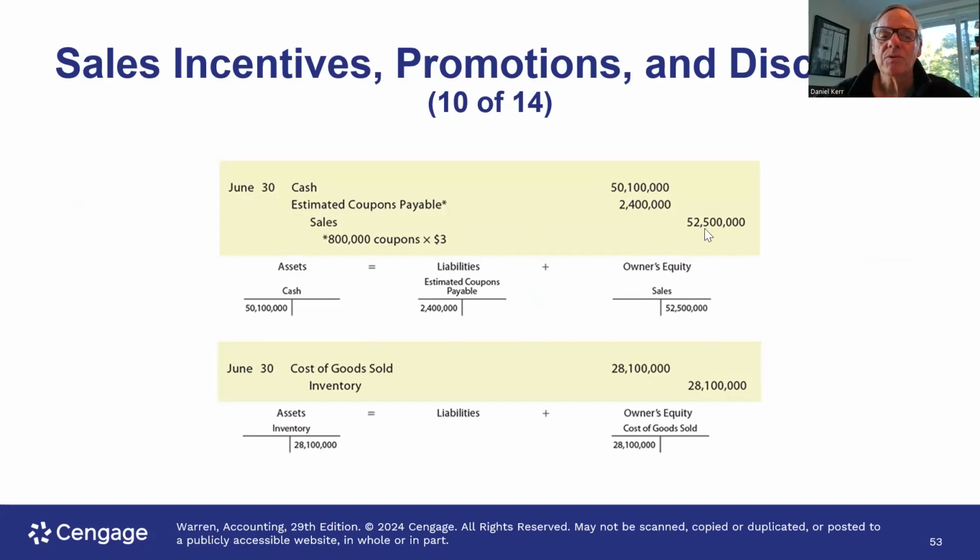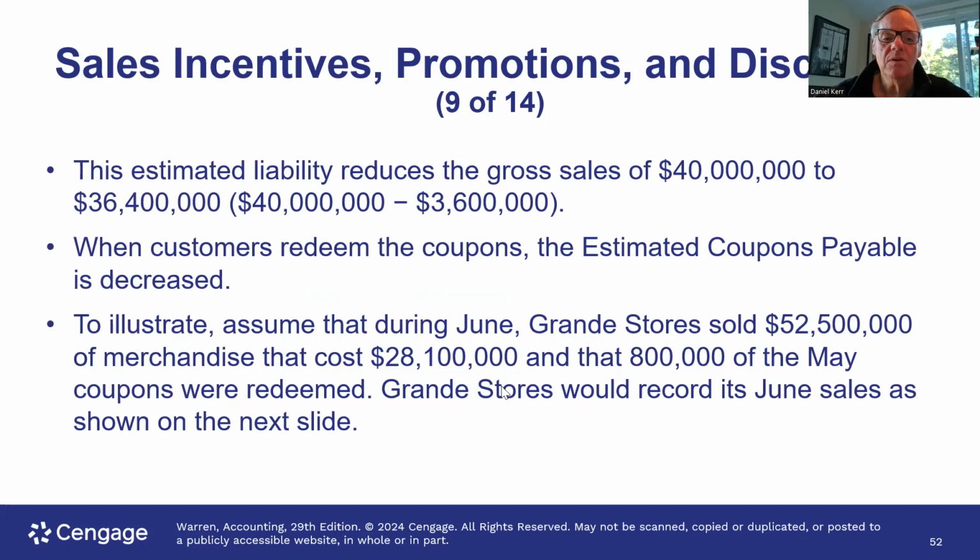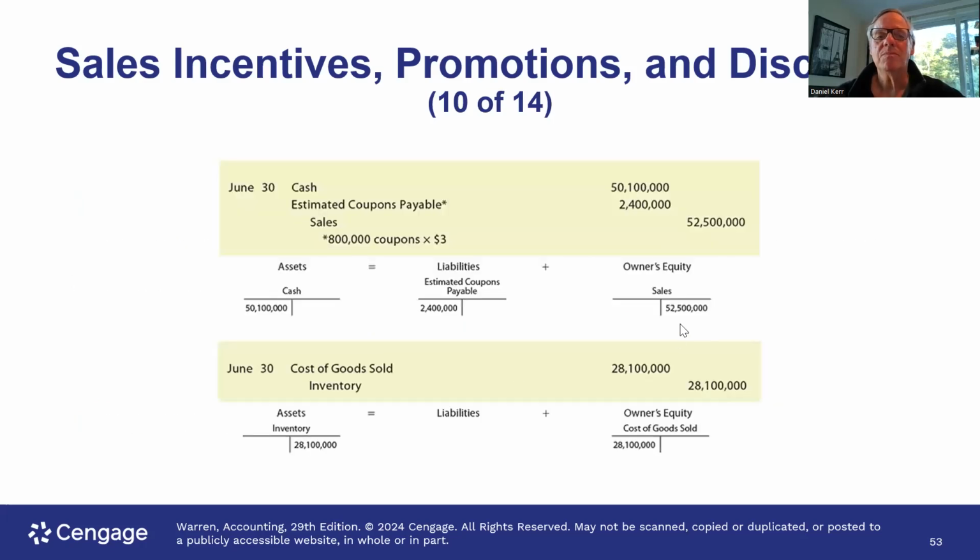So the amount of the actual sale for the period is not $52 million. The amount of the sale is 52,500,000 reduced by the amount of the coupon, because for all those sales that we had, we didn't actually collect 52,500,000. We actually collected 50,100,000, which would have been the people redeeming the coupons. Cost of goods sold remains the same. Cost of goods sold was 28,100,000. So there's my transaction. So notice when the coupons are redeemed, we actually are going to be debiting the estimated coupons payable because we had actually set up that liability for these coupon redemptions earlier.